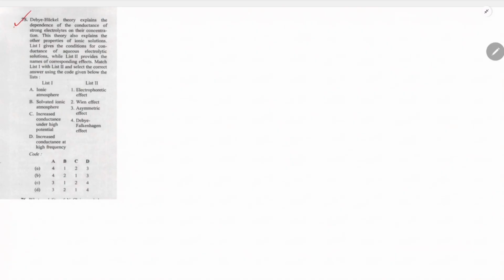In the question number 75, we have to match the list 2 with the list 1. So the thing is that the ionic atmosphere, when there is formation of ionic atmosphere around a cation, the negative charge, so it will generate the asymmetric effect. Okay, A is related to 3, and B, the solvated ionic atmosphere, its result is the electrophoretic effect. So B is 1. Option C is correct.